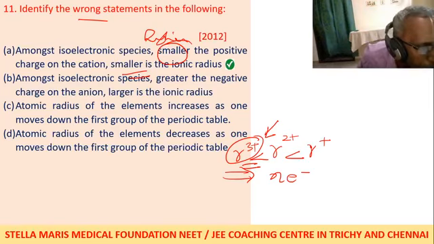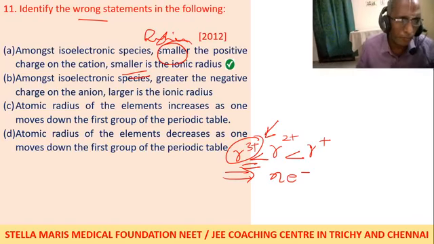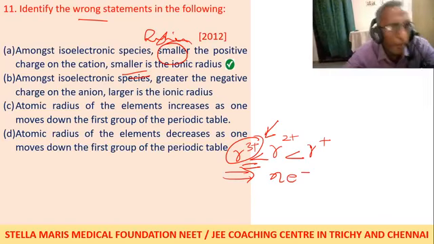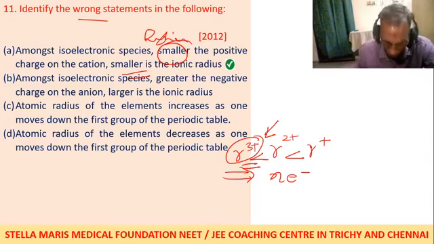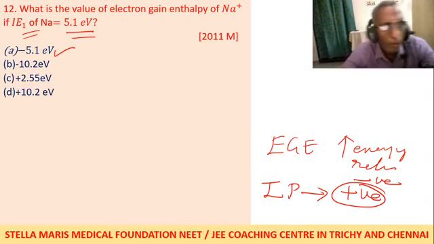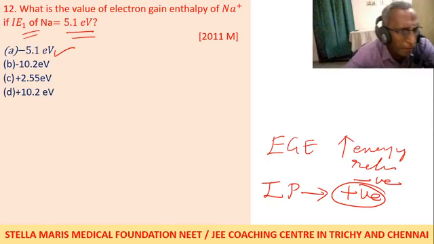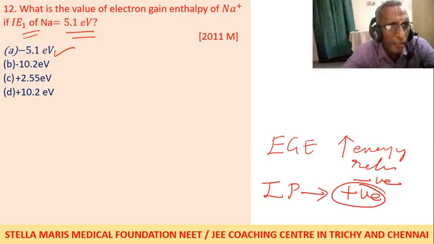Explain the last question. Before explaining, Kannappan Rajendran, the last question. This one we have seen, I think. What is the value of electron gain enthalpy of sodium ion if its IE1 is given? IE means ionization energy, and 1 means first ionization. The first ionization energy is given as 5.1 electron volt.